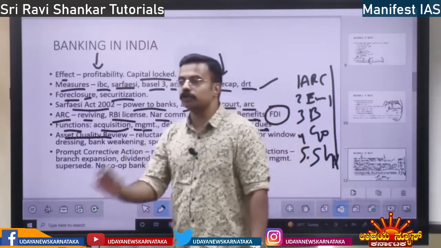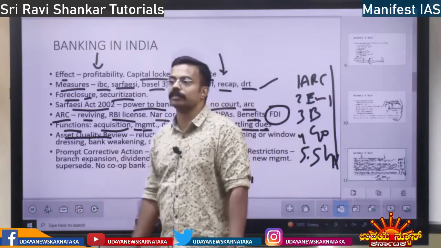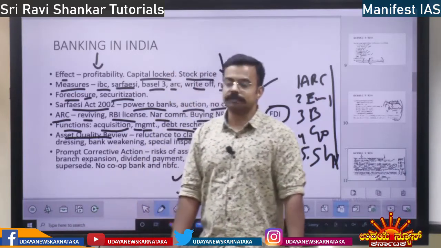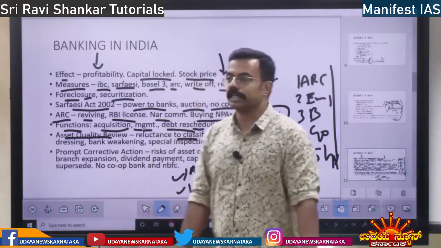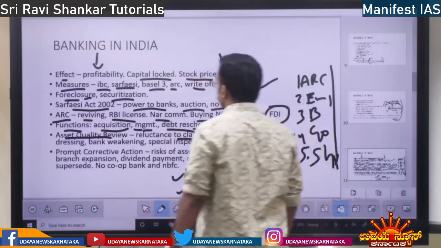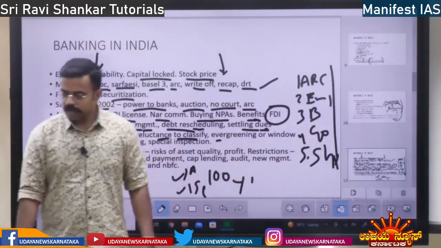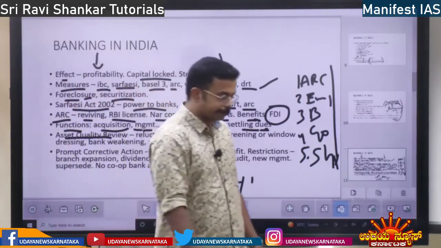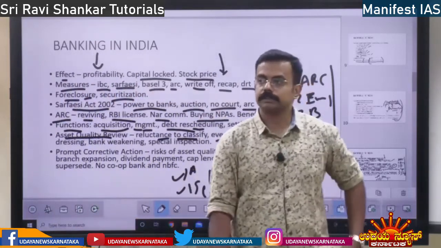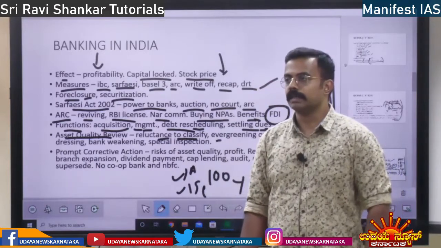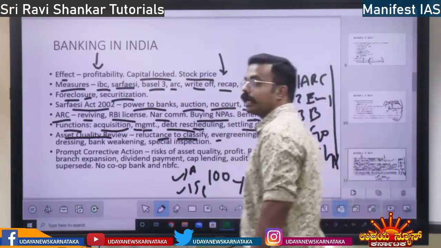Actually, RBI is forcing the banks to do asset quality review. Why is it forcing the banks to do asset quality review? One, reluctance to classify. See what happens. The banks are giving money to the companies. These companies are failing to repay.